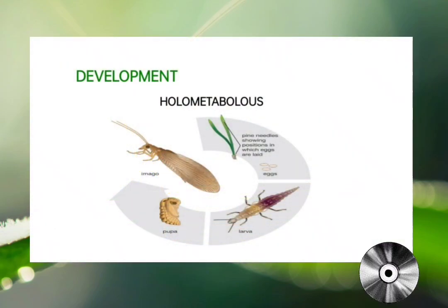Rhaphidioptera development. Rhaphidioptera, commonly known as snake flies, are holometabolous insects, meaning they undergo a complete metamorphosis with 4 distinct stages: egg, larva, pupa, and adult. This means that the young look very different from the adults and go through a dramatic transformation to become adults. The larvae are predaceous, feeding on small arthropods and typically develop under bark or in crevices. The larval stage can last for 1 to several years, depending on the species and environmental factors.